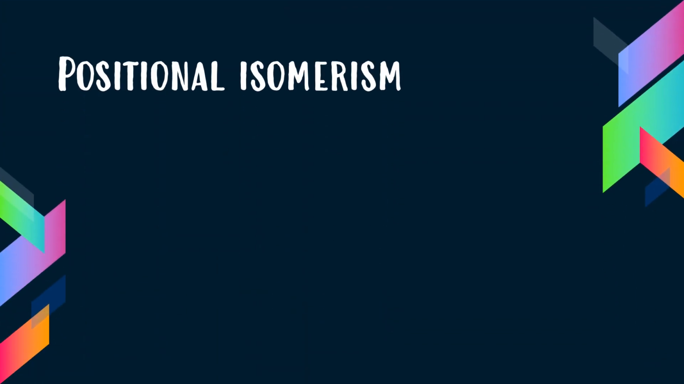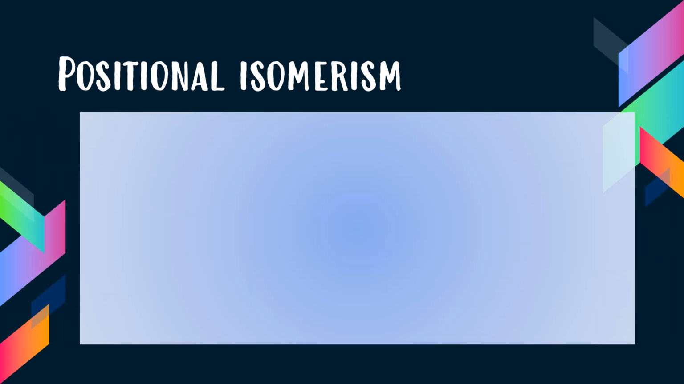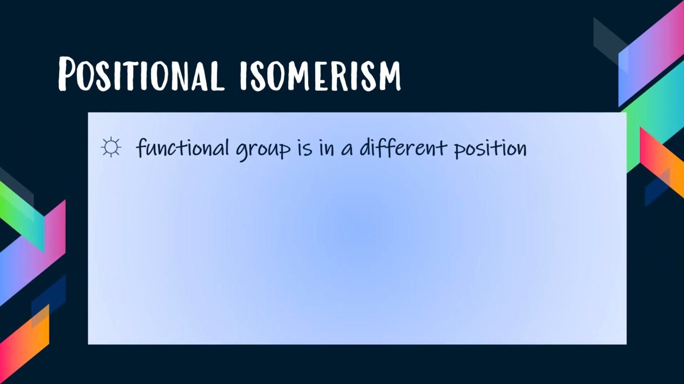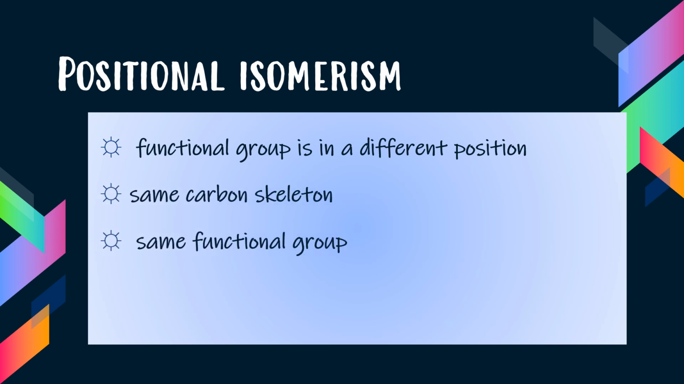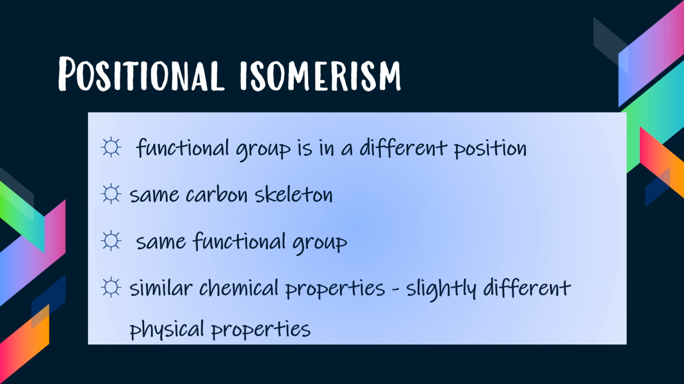Second isomer is positional isomerism. Positional isomers differ in the position of functional groups. The isomers have the same functional group but only differ in the position. Same carbon skeleton, same functional group, similar chemical properties and slightly different physical properties.